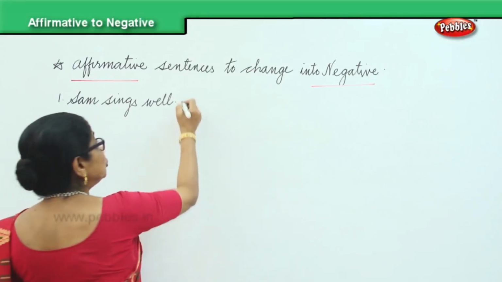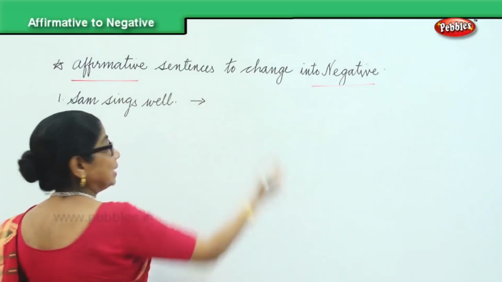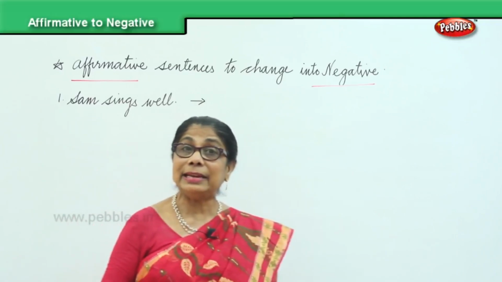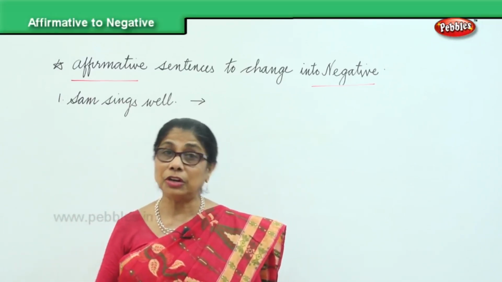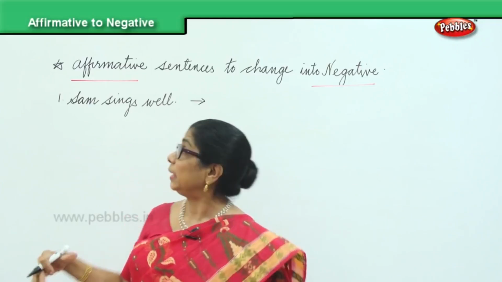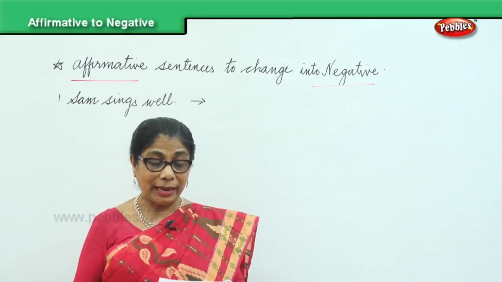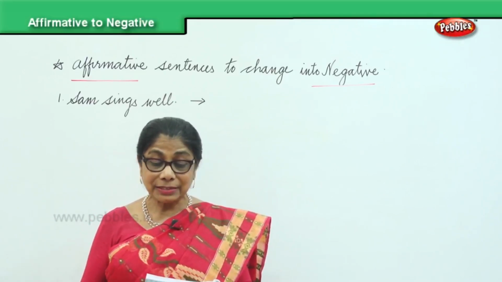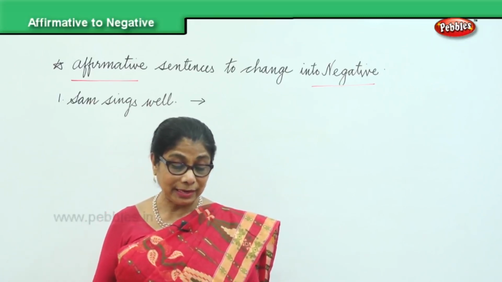Now, we are going to change this sentence into a negative sentence. Affirmative sentence, declarative sentence, it can be positive or negative. Here we are affirming that Sam sings well. Now, we'll make it negative, saying, he does not sing well. Sam does not sing well.